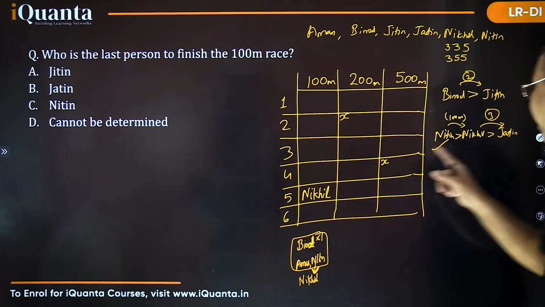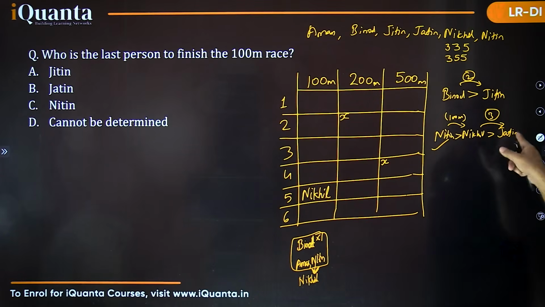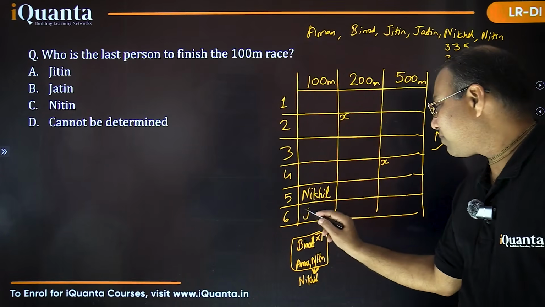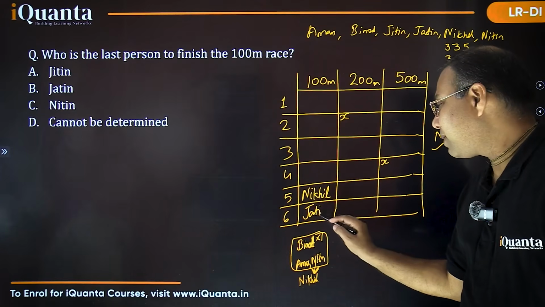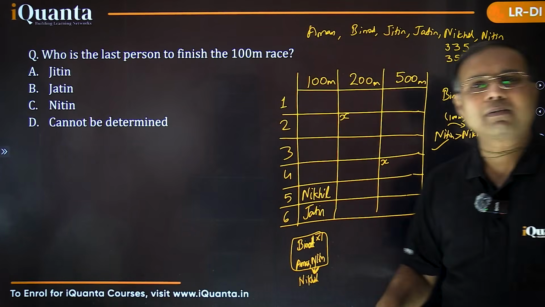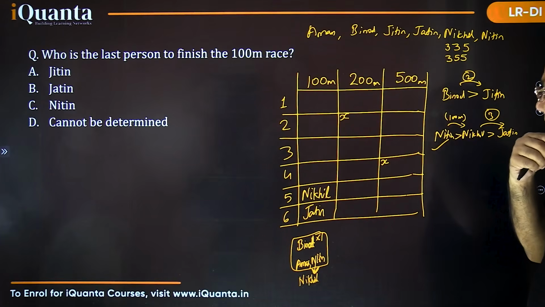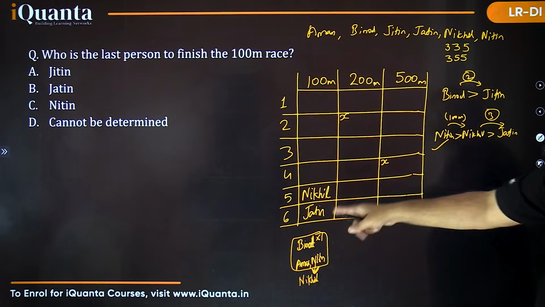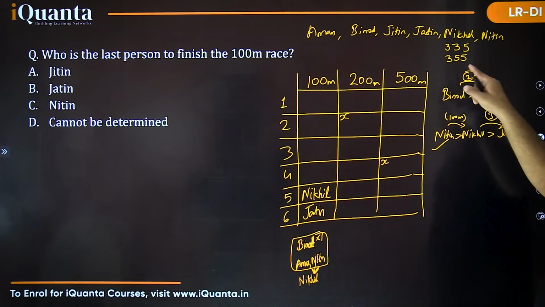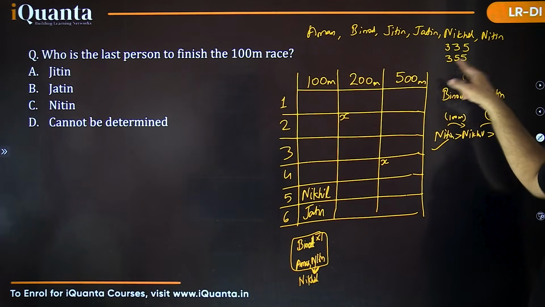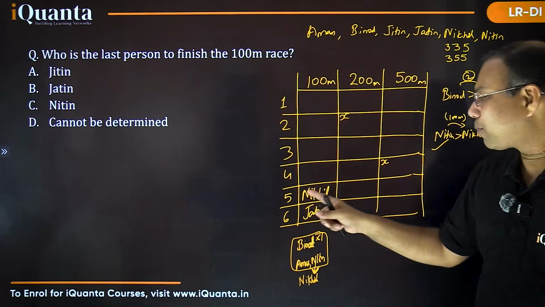And also I know that Nikhil is better than Jatin in all the races. Certainly Jatin must be finishing behind Nikhil in this 100-meter race, isn't it? So that's certainly true. Okay, let's see further. Now we have got one of the 5s. Now, is it possible that the ranks are 3-5-5,